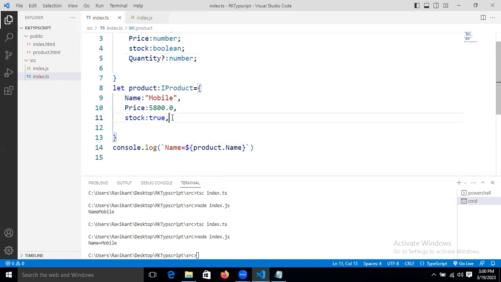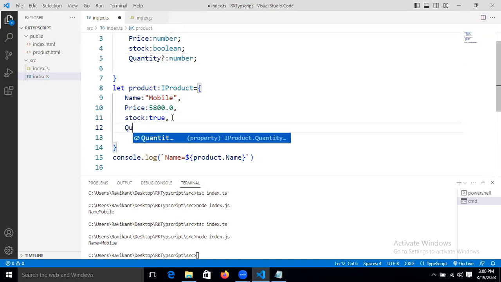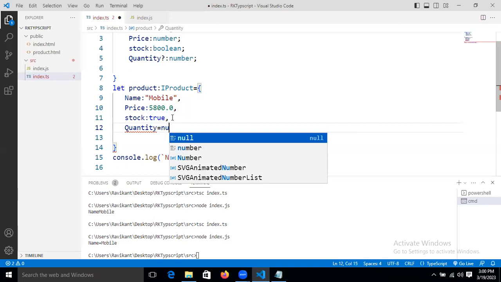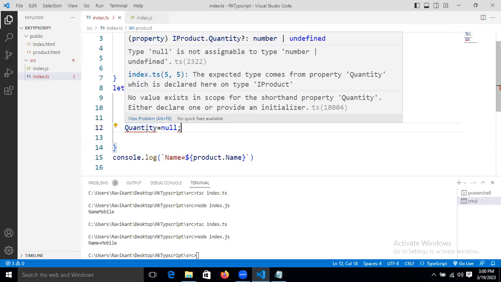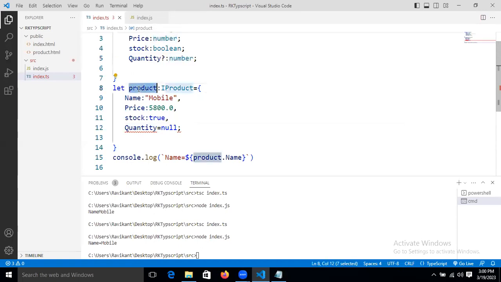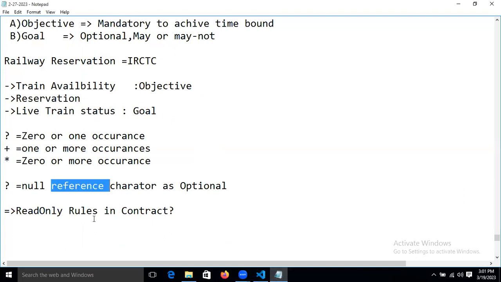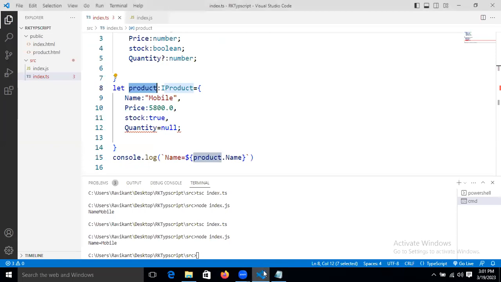Okay, line number 12. You are saying let's take, okay, I want to assign this quantity value as null. If you assign that, it will work. Just tell me. What is it saying? Null is not assignable to number. Here, this is the object. Why are you treating the object as not a reference? What are you understanding about reference? Just tell me. I'm just referring to this. Reference means what? Null is a value, but we are just referring to that object, to that particular variable.